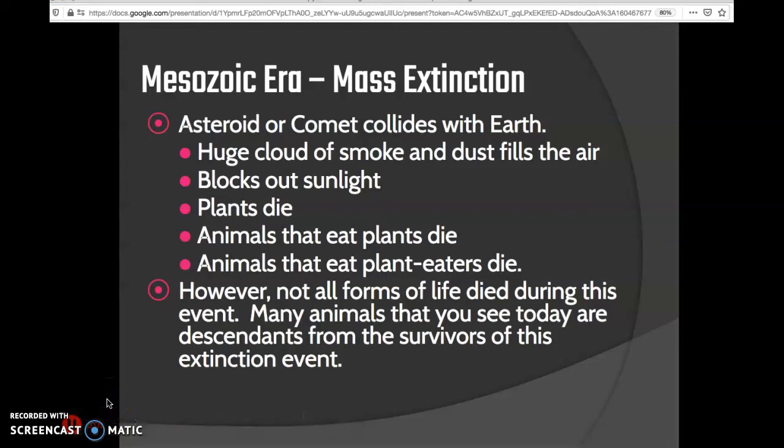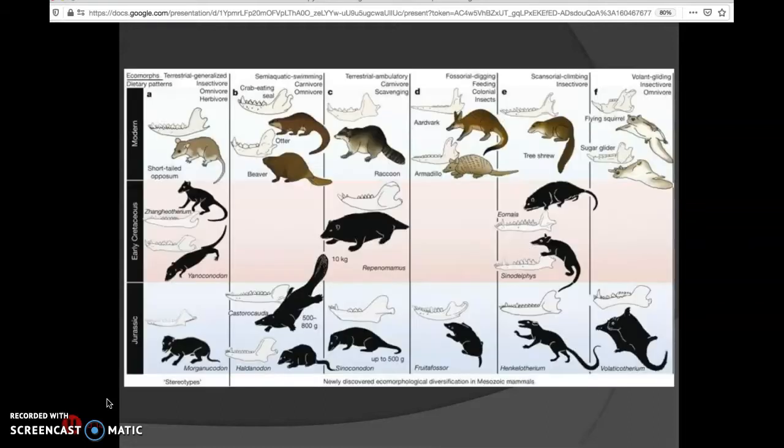All right, again, the Mesozoic era, as with most eras, ends in mass extinction. So we said that the asteroid or comet is what most likely killed all the dinosaurs. Let's move on here to our Cenozoic era. Before we go there, I just wanted to show you maybe some of the ancestors of what we know today.